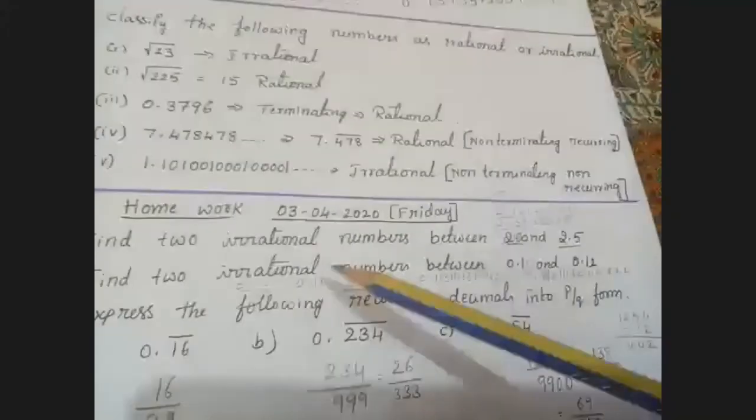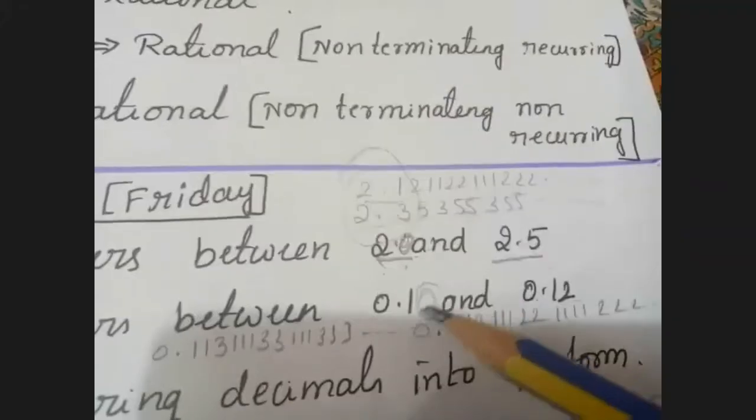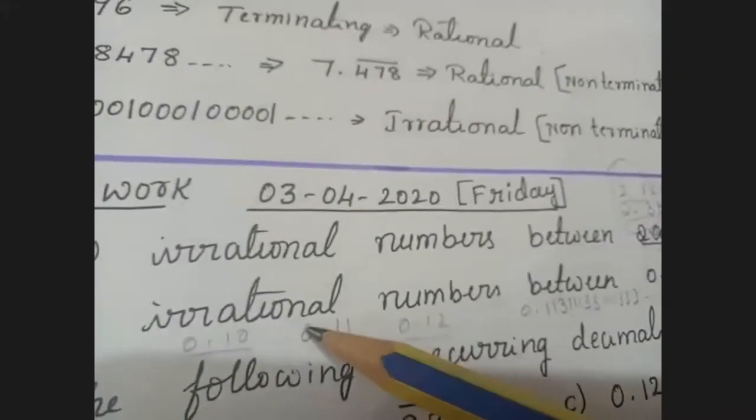Second one, find any two irrational numbers between 0.10 and 0.12. You can make it in decimal form by writing 0.10 and 0.12. Between 0.10 and 0.12, you are getting 0.11. Am I clear? Between 0.10 and 0.12, you are getting 0.11. Between that, any two irrational numbers. Am I clear here, children?